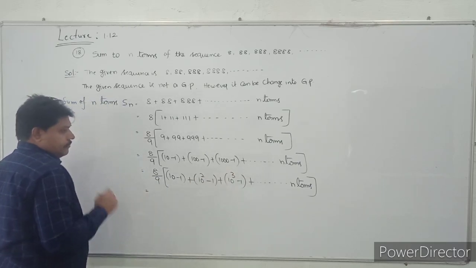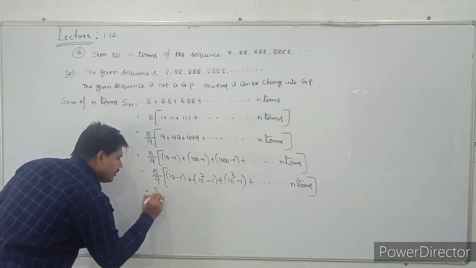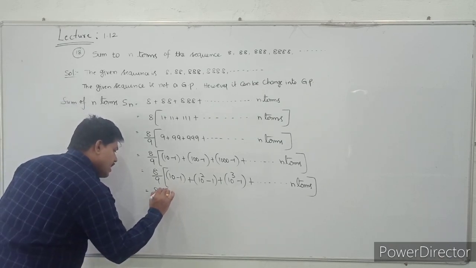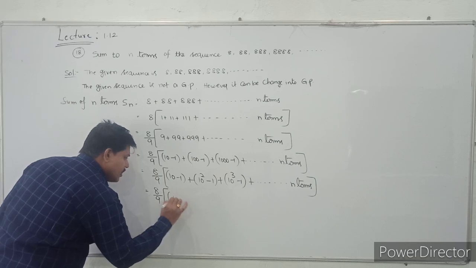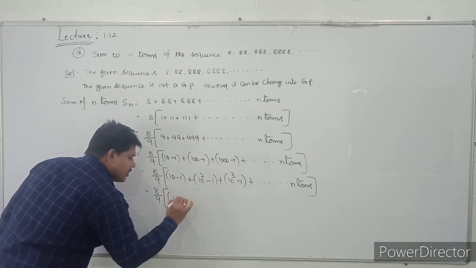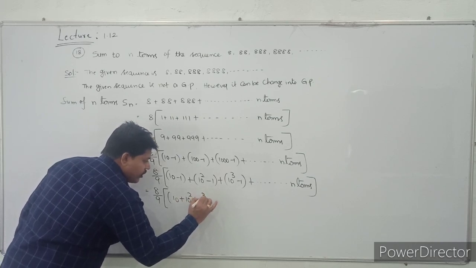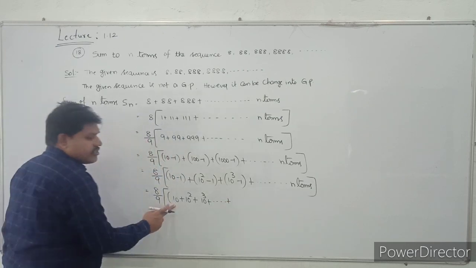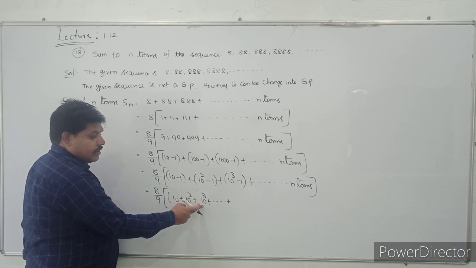Here I will take the first terms from the values in the brackets: 10 plus 10 square plus 10 cube plus and so on. What is the nth term? First term is 10, second term is 10 square, third term is 10 cube, and so on.